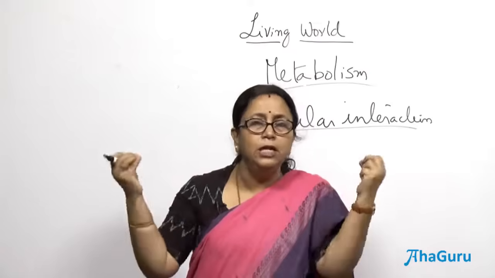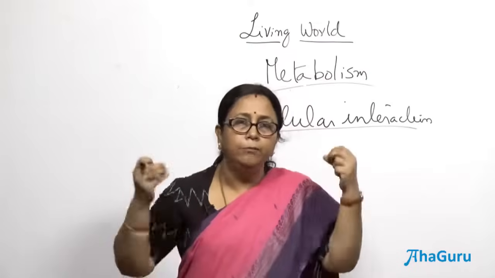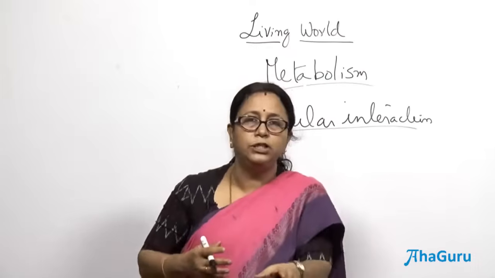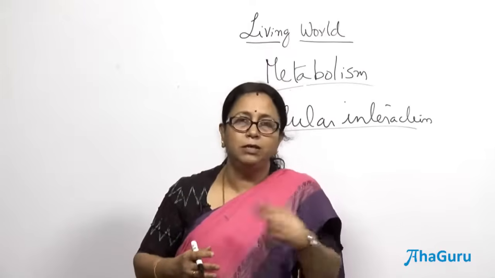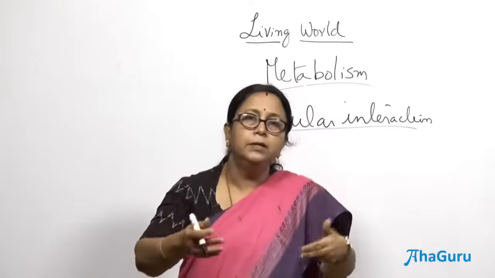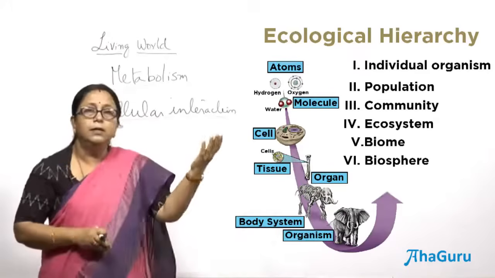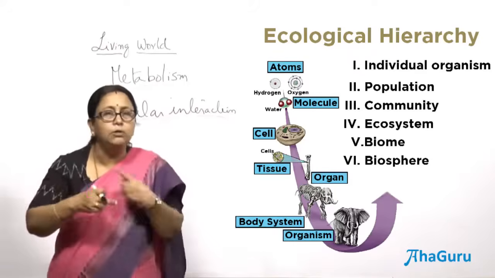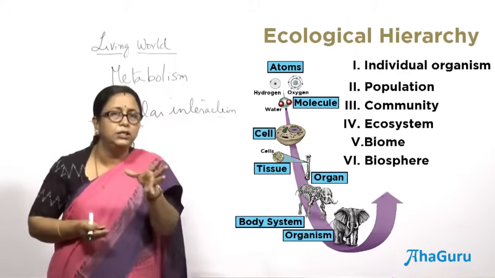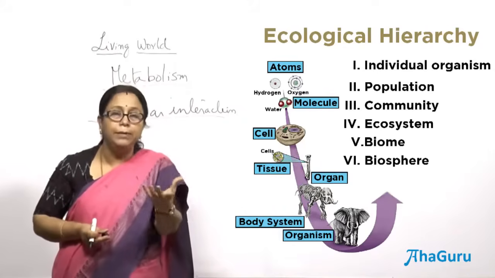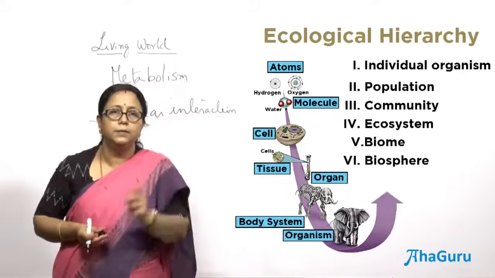So, there is a continuous interaction happening within the cell which makes them living. Without interactions, a living organism cannot survive. It is the interaction among the living organism, and also, as I said, the interaction with the environment, that continuously keeps happening. So, interactions are a very important part of being a living organism, right.